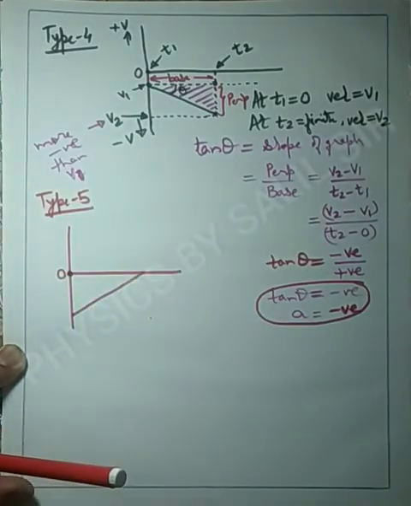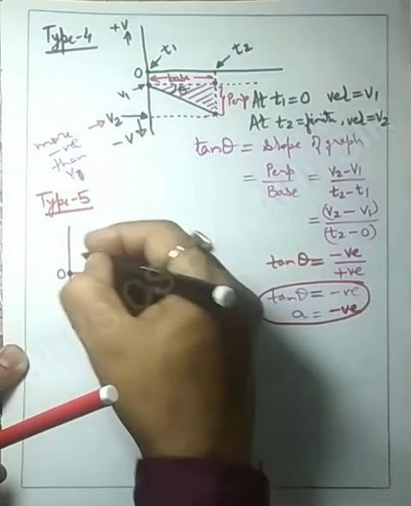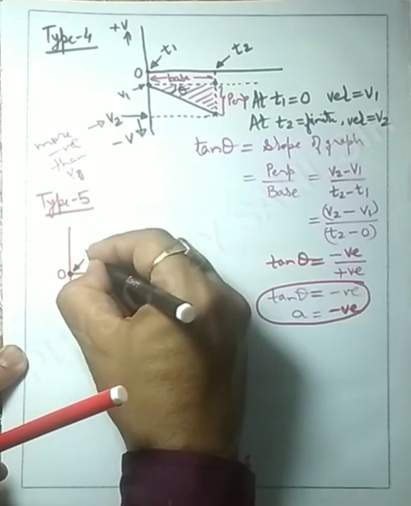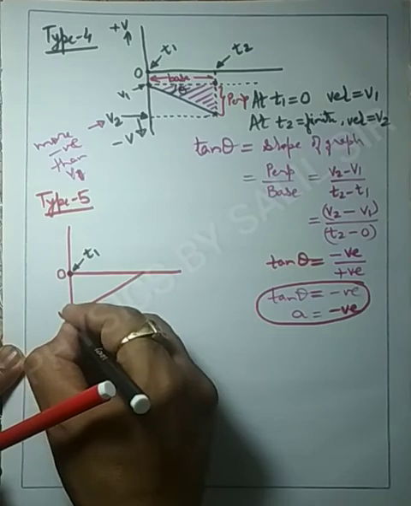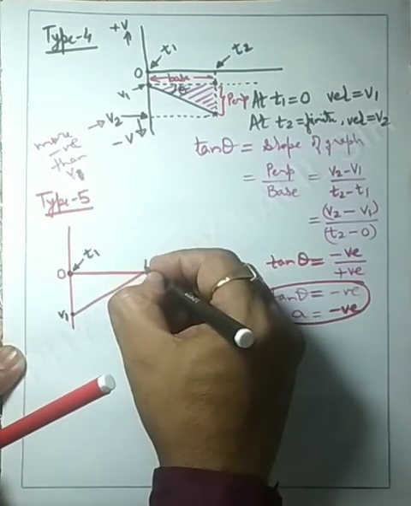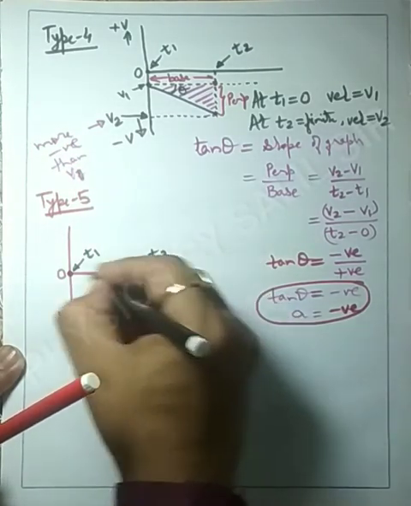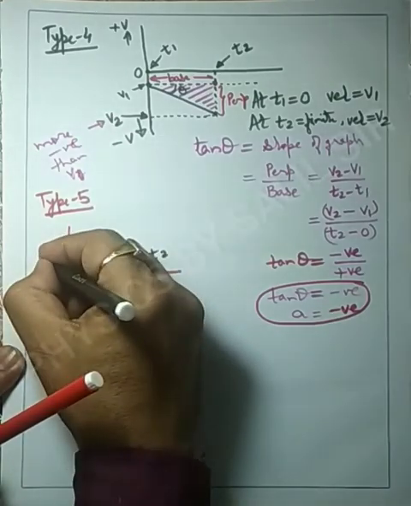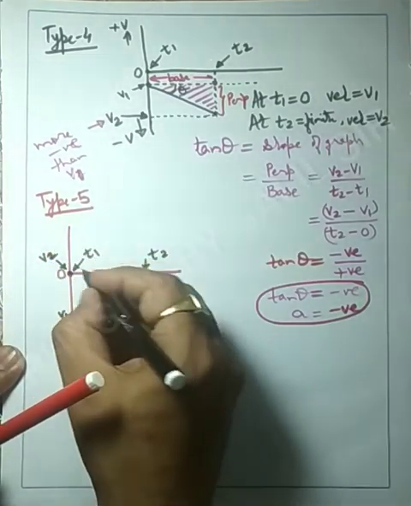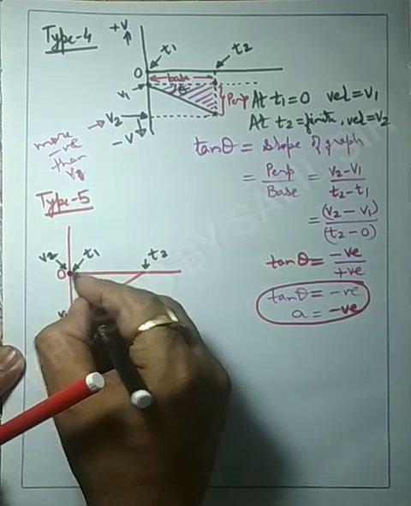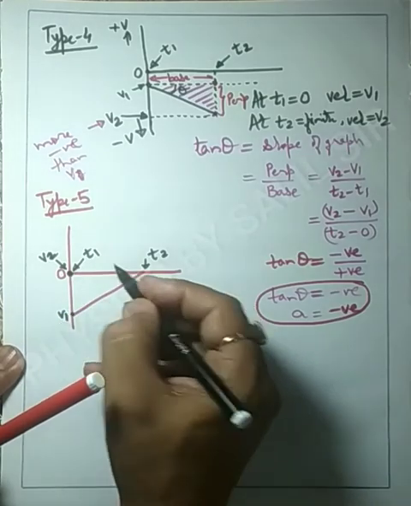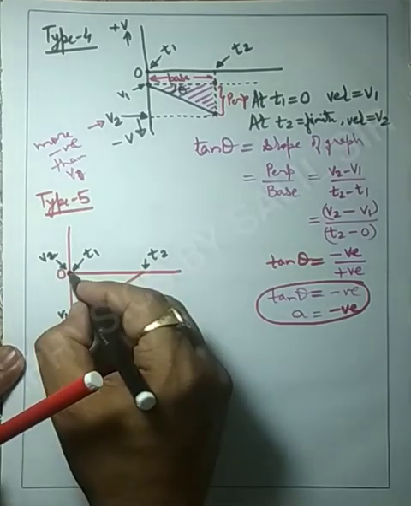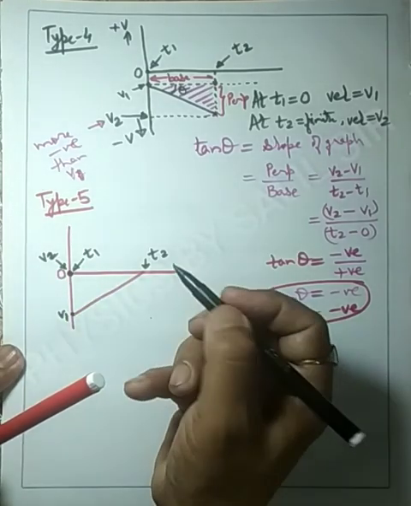Suppose at time t1 the velocity is v1, and at time t2 the velocity is 0. This is v2, because we are getting the same point, at the same point we are getting v2 as well as t1.